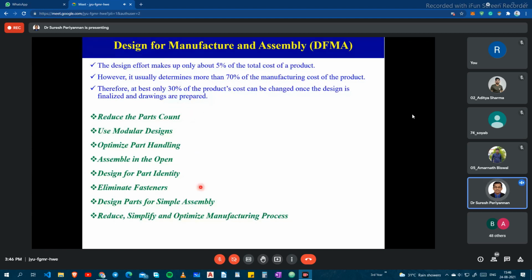These are the steps you should follow while designing the component. In manufacturing considerations: reduce the part count, use modular design, optimize part handling, design for part identity, and eliminate fasteners. Design parts to be simple and easy to assemble. Simplify and optimize the manufacturing process.